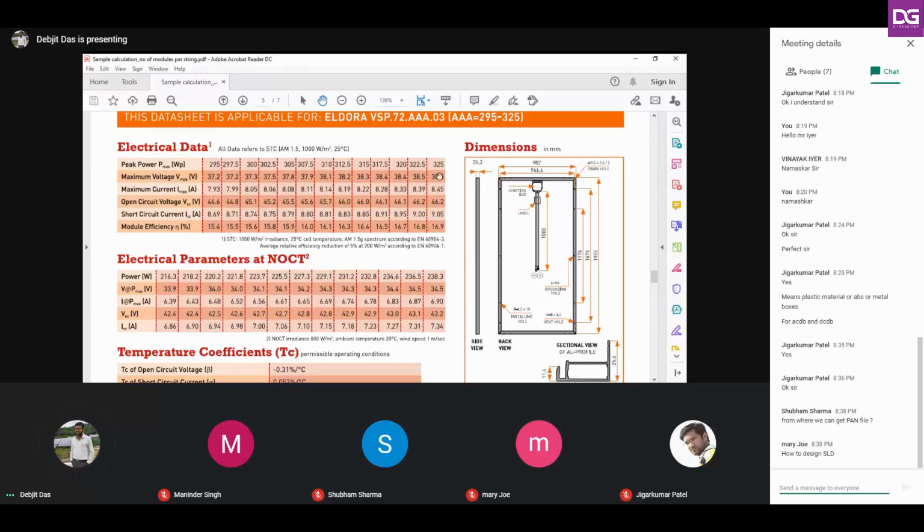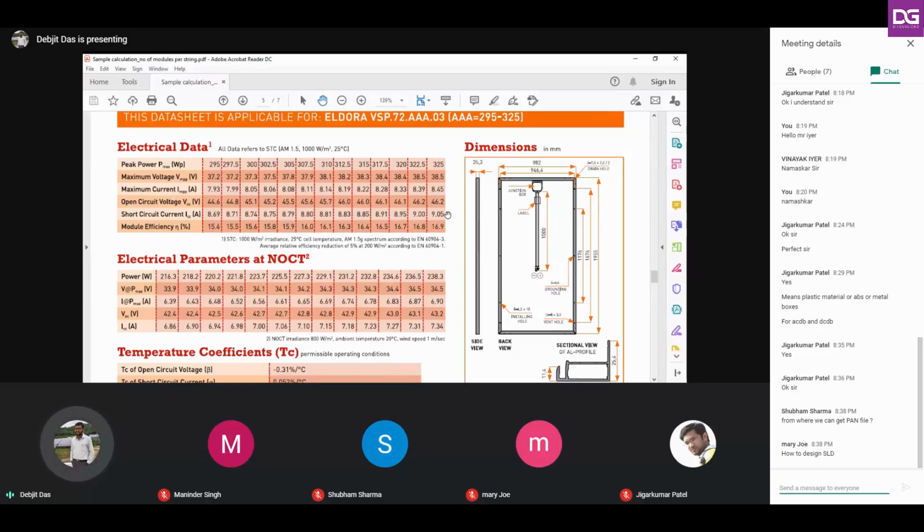Taking this right hand side table, you see that the module rating is 325 watt peak. So we are taking the example of this 325 watt peak Vikram Solar module. Here you see the MPP voltage is 38.5 volts. The maximum current is this, and the open circuit voltage is this.